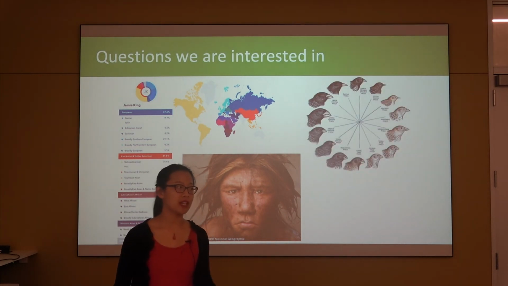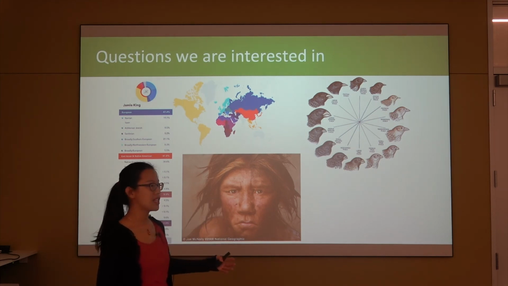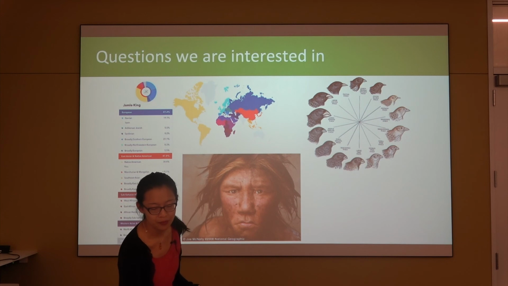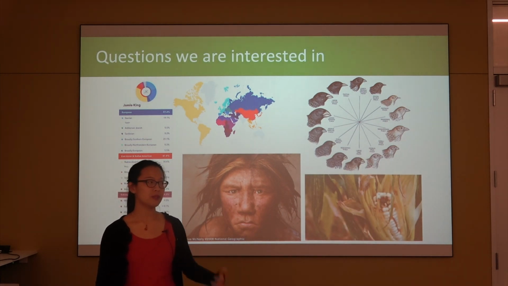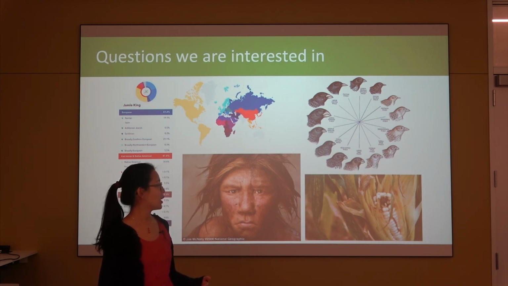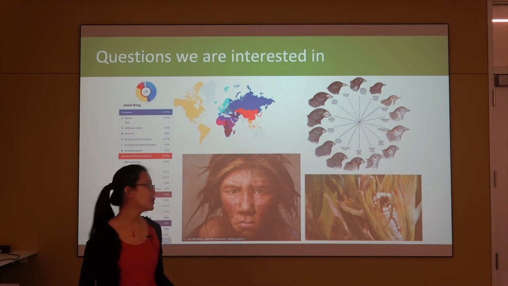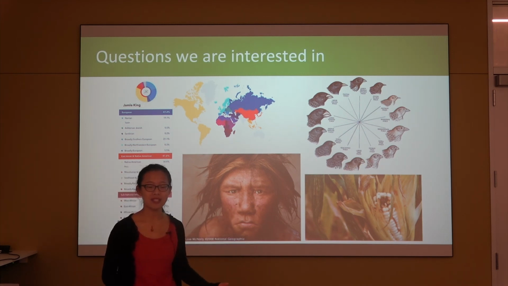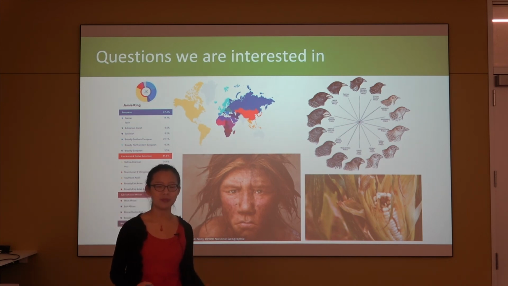PopGen can also help us figure out phenotype variations and the genes that are linked to them, and why this variation exists. Also, in multiple disciplines, we're interested in different types of disease, either in humans or in other organisms. So you can use PopGen tools to help us figure out which genes are related to a disease, how the disease evolved over time, and overall that can help us prevent and control disease more precisely.